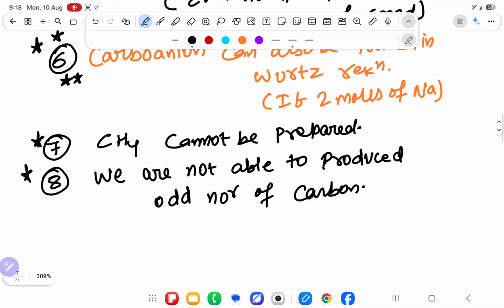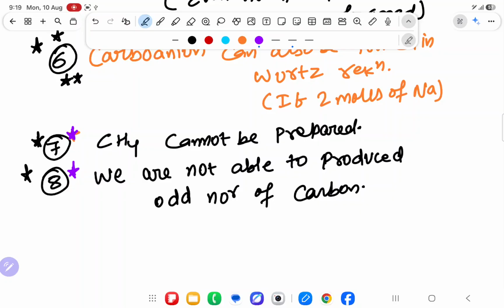It means first understood the way of teaching my organic chemistry. First I have dictated you that what is free radical. Then I have taken free radical first reaction, Wurtz reaction. In that Wurtz reaction we are facing 2 problems. First problem is that we are not able to produce CH4, and second problem is that we are not able to produce odd number of carbon. Then after that I will teach you which of the following will produce CH4 and which of the following will produce odd number of carbon. It will become very easy for you how I am teaching it. Understanding the point what I am trying to say?